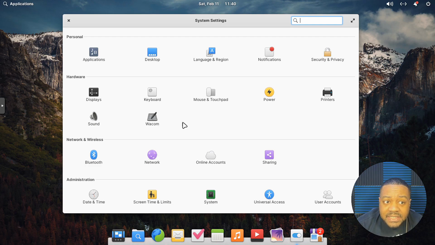They just took the bare bones of GNOME and built upon it and created their own desktop environment, which is super dope. That's what you can do with free and open source software. If you have an idea for an application or something, you can use those base features of an already existing desktop environment and create your own.